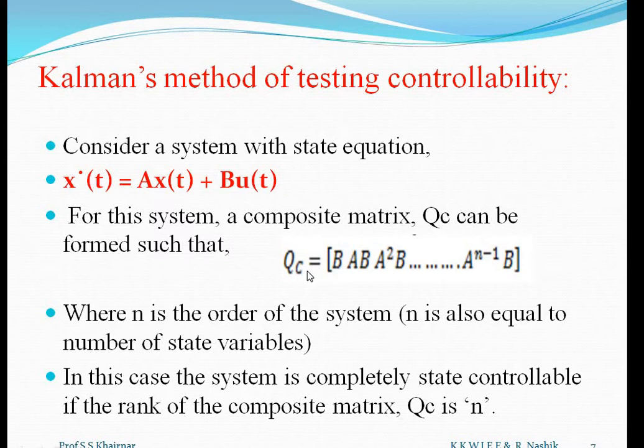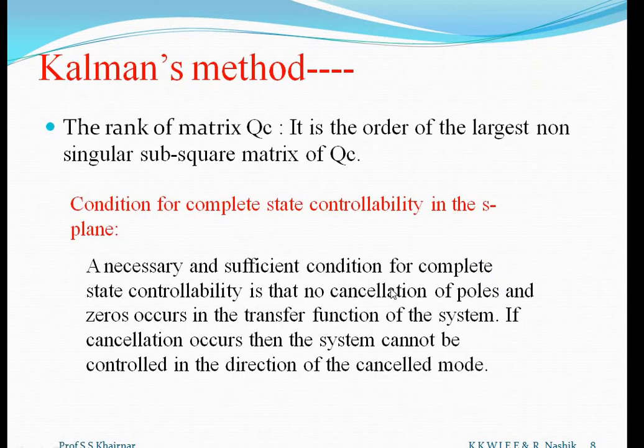Once this QC is determined, what is the next step? How will you decide whether the system is controllable or not? The system is completely state controllable if the rank of the composite matrix QC is n. Suppose our n here is 3. A matrix is 3 by 3, that means n is 3. So the rank of this QC should be n. Then we can say the system is completely state controllable. If our n is 2, then the rank of this QC matrix should be 2. That is the condition for controllability.